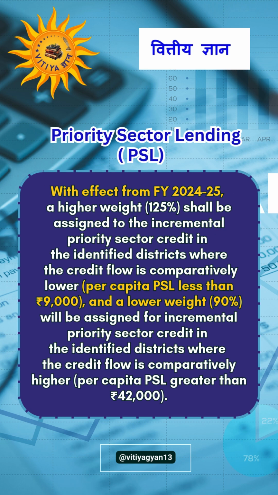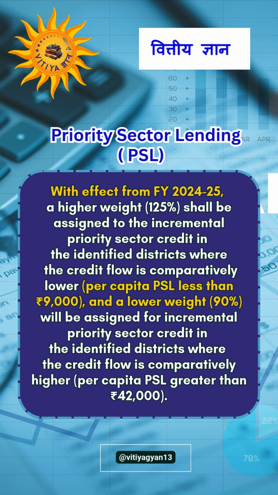With effect from financial year 2024-25, a higher weight, that is 125%, shall be assigned to the incremental priority sector credit in the identified districts where the credit flow is comparatively lower, that is, per capita PSL less than Rs 9,000. A lower weight, that is 90%, will be assigned for incremental priority sector credit in the identified districts where the credit flow is comparatively higher, that is, per capita PSL greater than Rs 42,000.